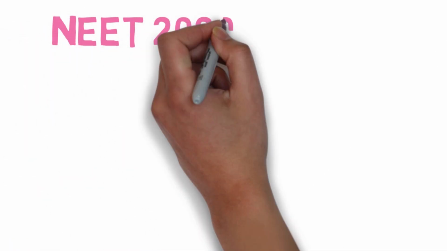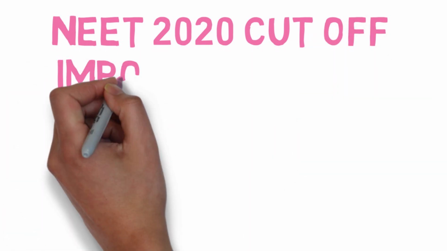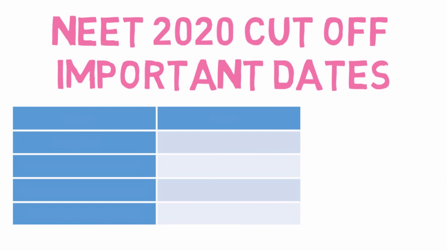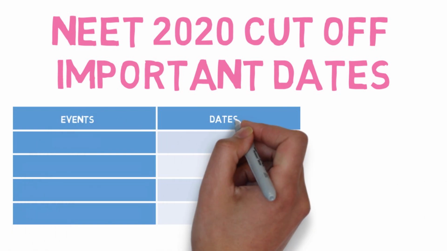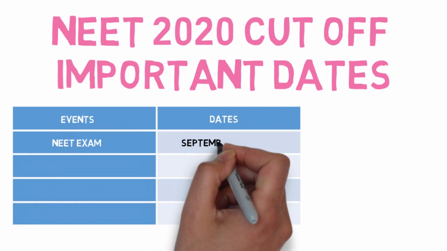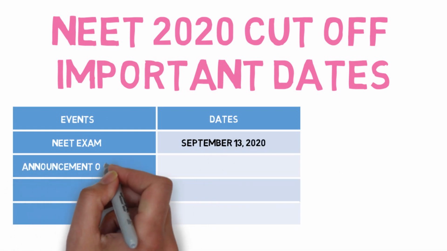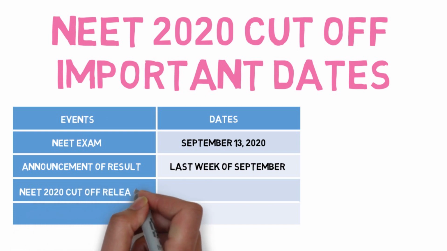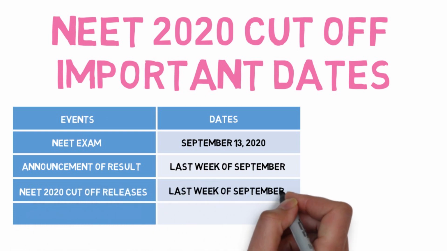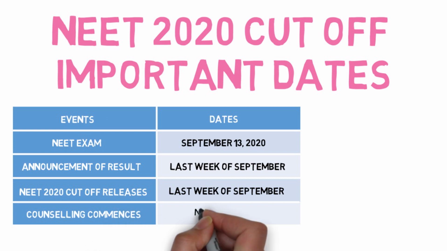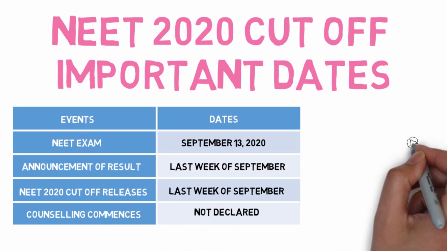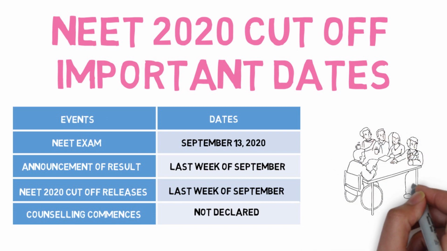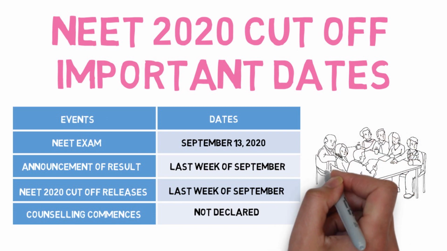Let us see NEET 2020 cutoff important dates. This has been divided into two parts. The first one is events and dates. The first event is NEET exam, that is on September 13, 2020. Announcement of result is last week of September. Announcement of cutoff releases, that is last week of September. Counseling date is still not declared. This is a brief explanation of important dates of NEET 2020 cutoff.